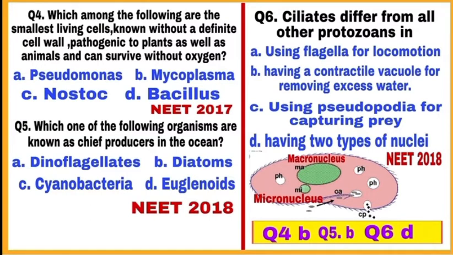Question number 5. Which one of the following organisms are known as chief producers in the oceans? Option B, diatoms are chief producers in the ocean. They are protists and belong to Chrysophytes. So, mark B as a correct answer.